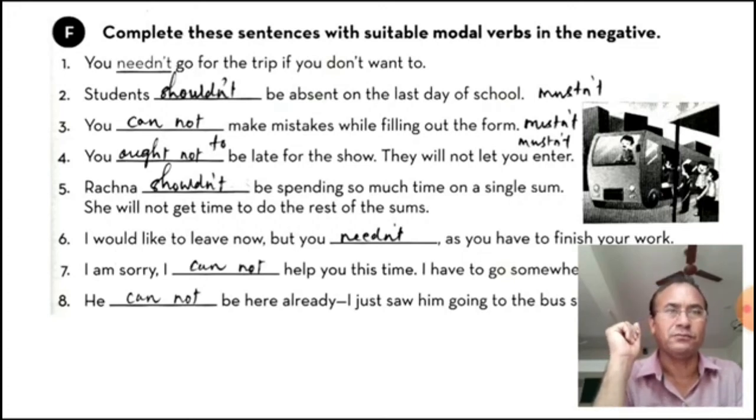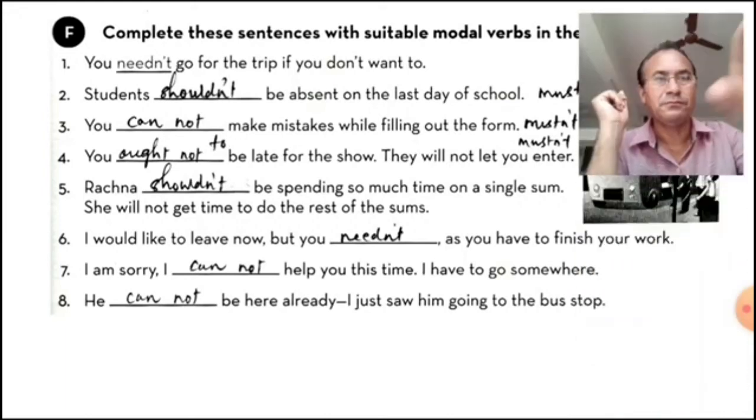Fifth one, shouldn't. Rachna shouldn't be spending so much time on a single sum. She will not get time to do the rest of the sums. So here also we can use more than one modal. Now I would like to leave now, but you need not as you have to finish your work. Here we have used needn't. मैं जा सकता लेकिन आपको जाने की जरूरत नहीं है. Why? Because you have to finish your work before time.